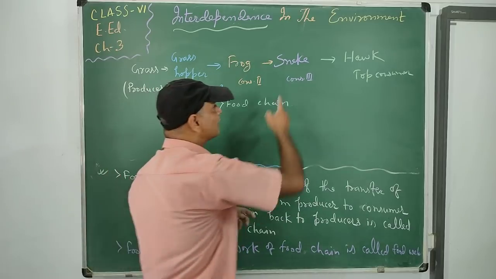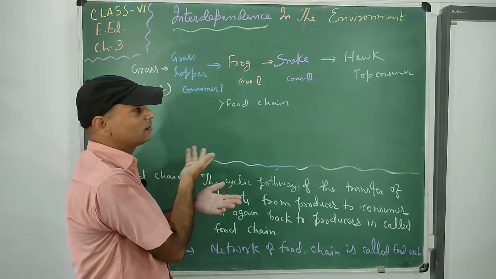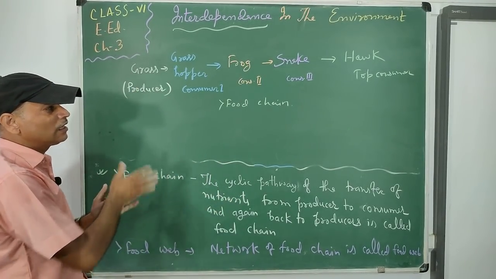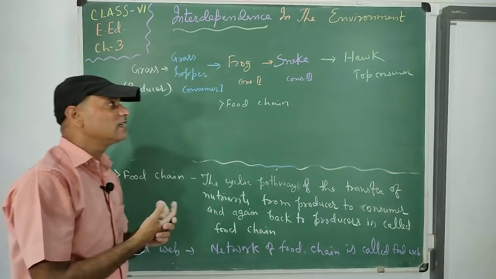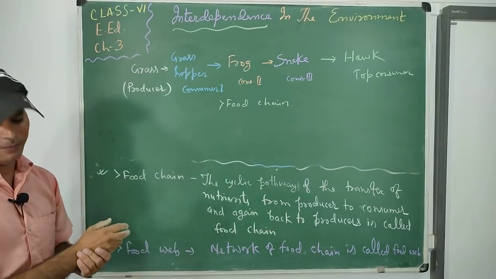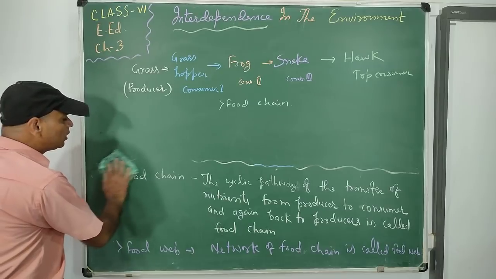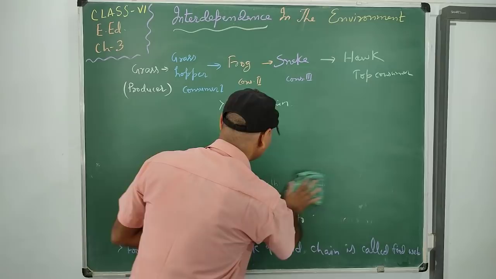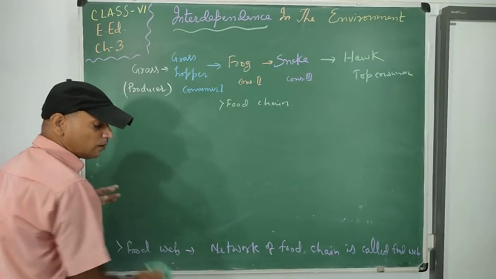If we kill all the snakes, the frog will not be taken by the hawk directly. This is also imbalance. So if anything is disturbed, the whole food chain becomes disturbed. So this is the one-way flow and temporary. Now we think about the permanency of this. So this is the food chain, which is the network of food web. This is the network of food chains. So many food chains are combined together, they form the food web.